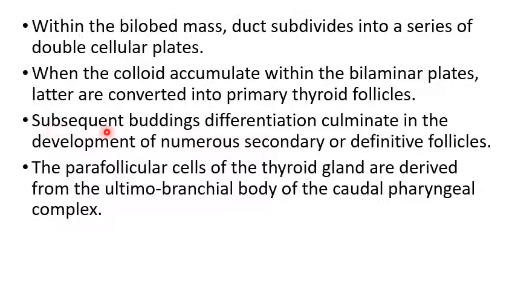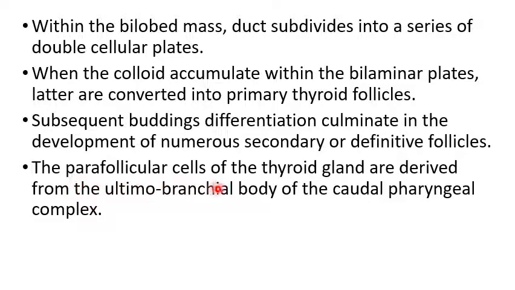Then subsequent budding and differentiation culminate in the development of numerous secondary or definitive follicles.